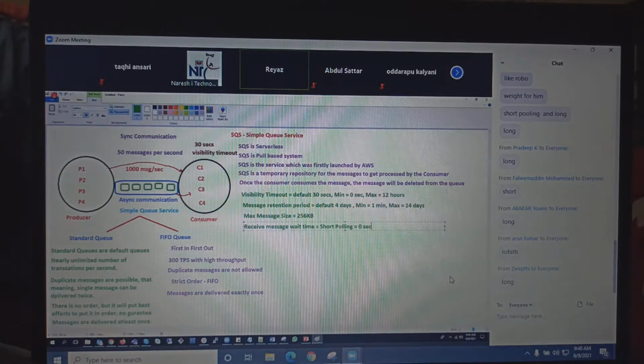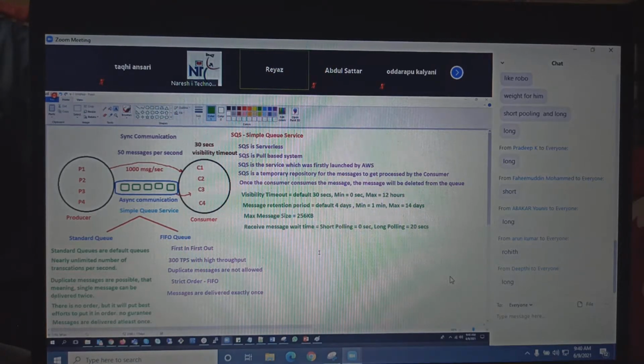That is short polling. Whereas long polling means the consumer will go to the queue and it will wait for a maximum of 20 seconds. Maximum 20. Don't think that it will wait for hours and hours.